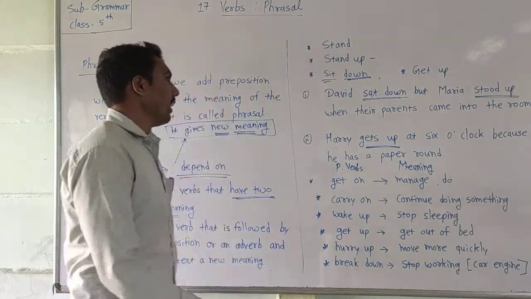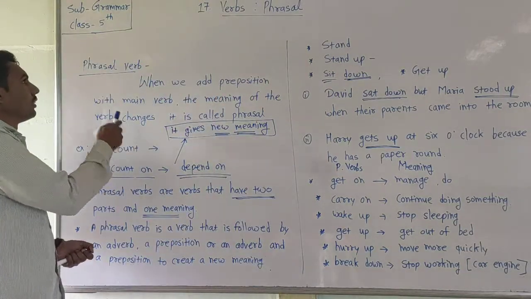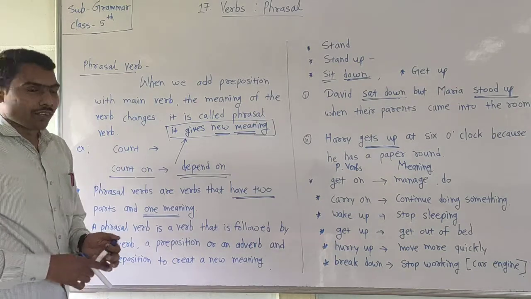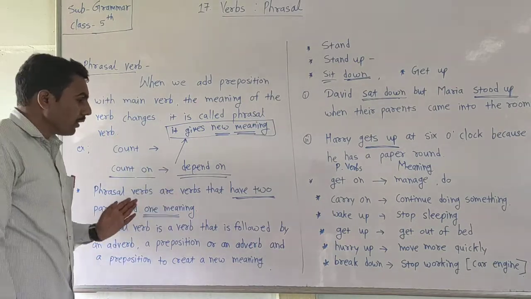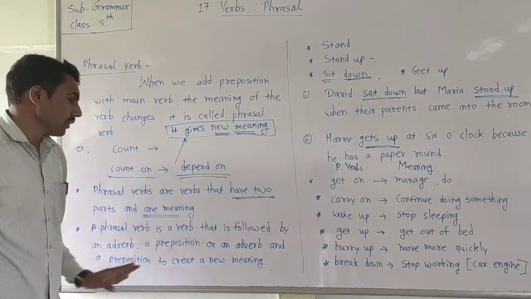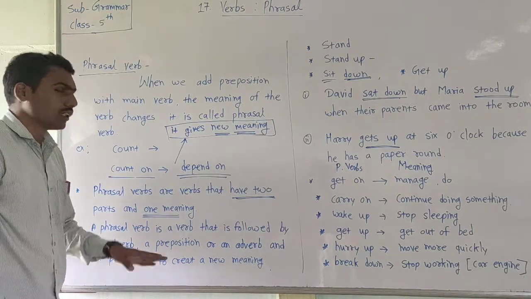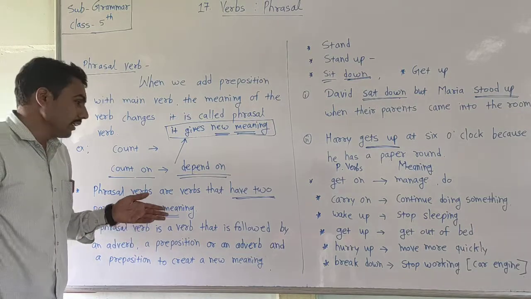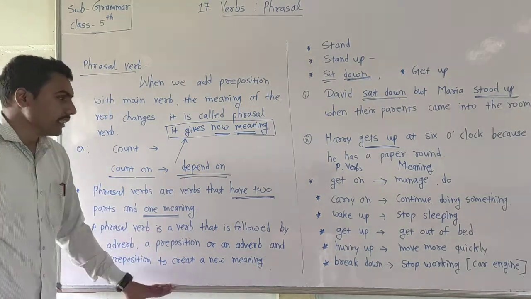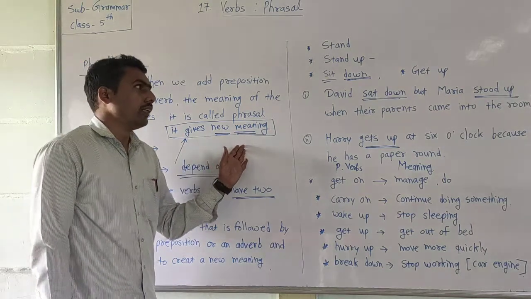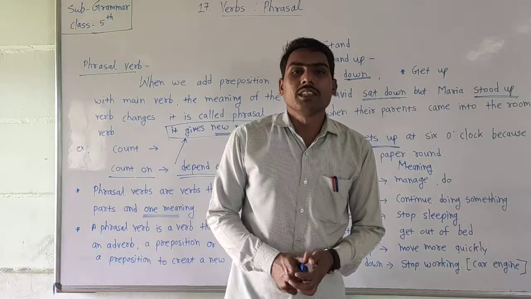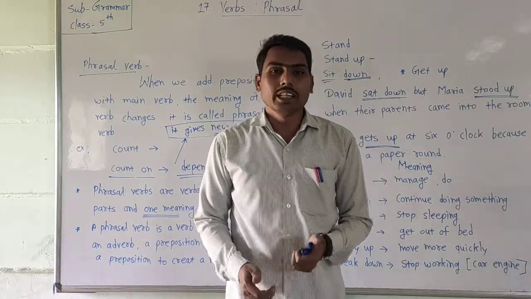You can now easily understand what is meant by phrasal verbs, how to identify them, and how many parts there are in phrasal verbs. There are two parts. The first is the main verb and the second is a preposition, or it can be an adverb. And its definition is that it gives a new meaning. Some examples are here. The remaining part of this lesson we will see in the next video.